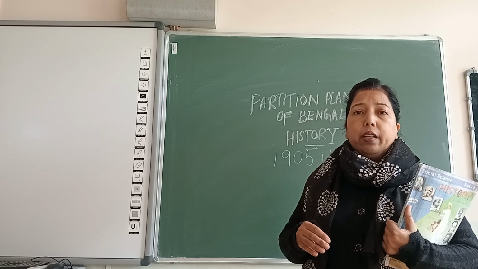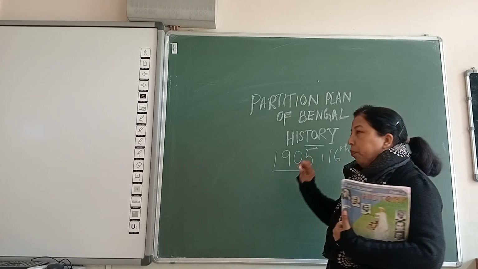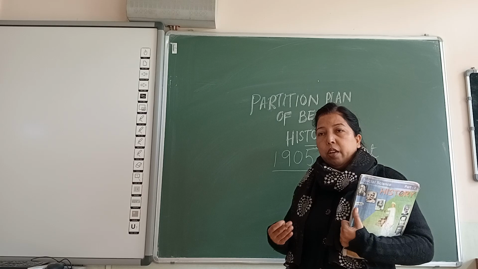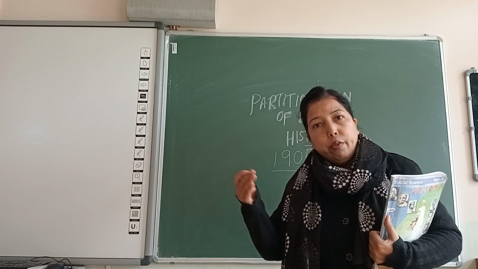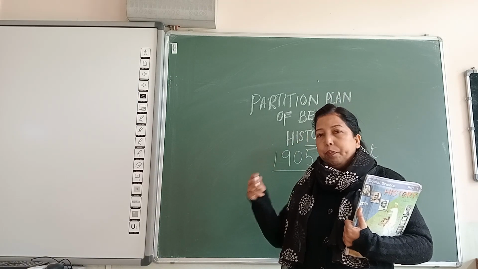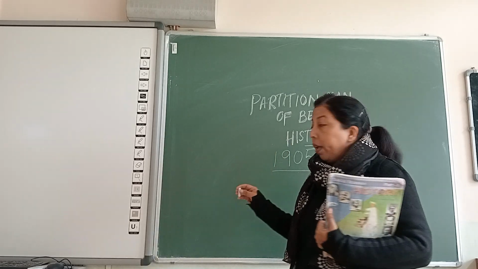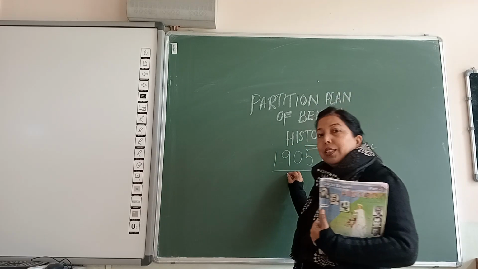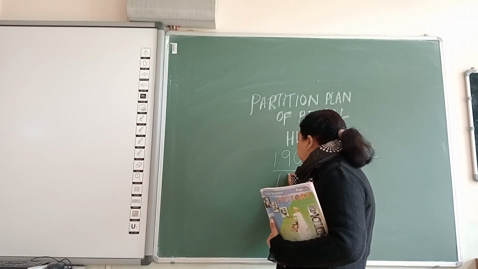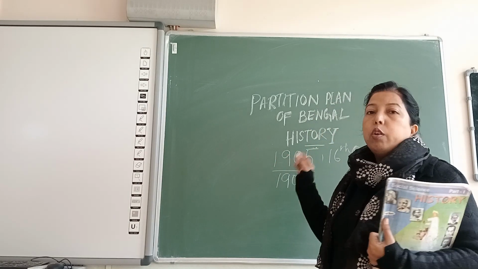And when the announcement was made, though the partition had taken place, like I say, in 1905, Lord Curzon, we all know the Britishers were very organized. Even now they are very organized, very systematic, and very well planned. So they had already made up their mind to divide Bengal into two parts. Though the partition took place in 1905, the work on the partition had been started by Lord Curzon from 1903 itself, from 1903 onwards.